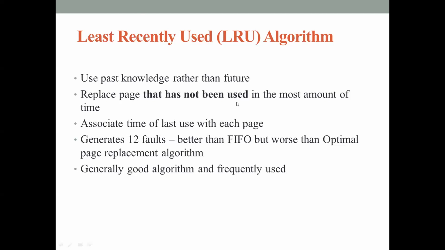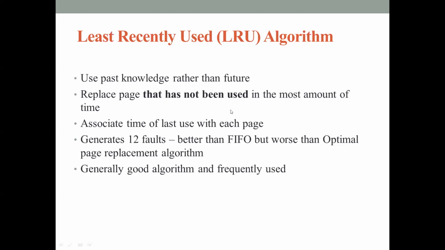Every page replacement algorithm differs from one another only based on this strategy. Has not been used means that it makes use of past page references. It examines the previous page references, and whichever page has not been used for the longest period of time will be replaced.